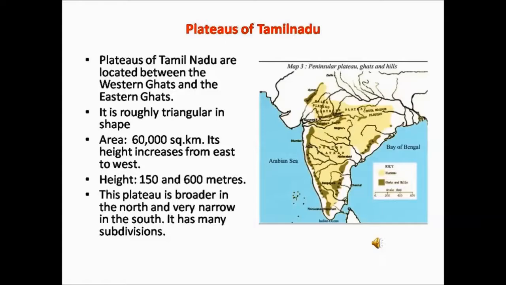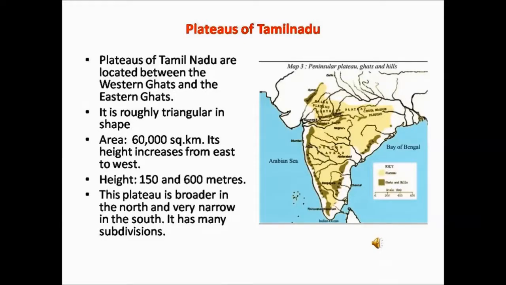The height of the plateau increases from east to west. That is, the height of the plateau is higher in the west and lower in the east. The height of these plateaus ranges from 150 to 600 meters.